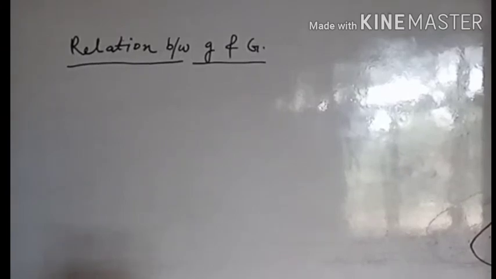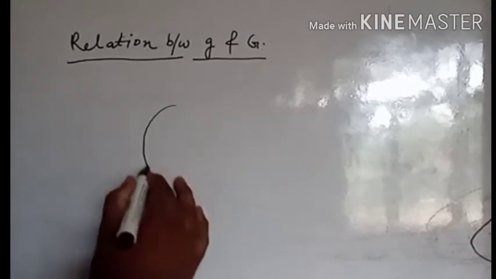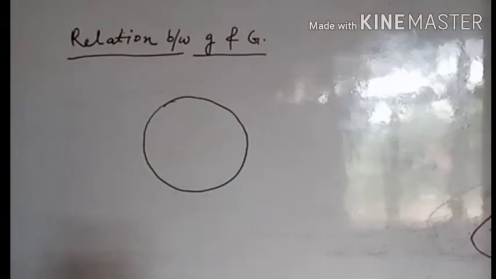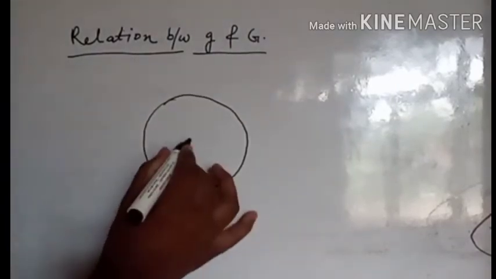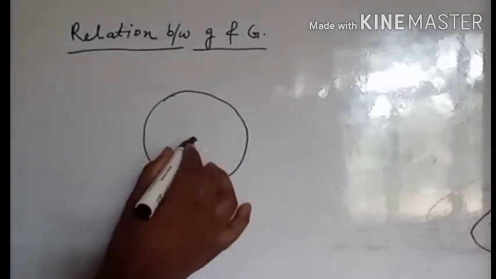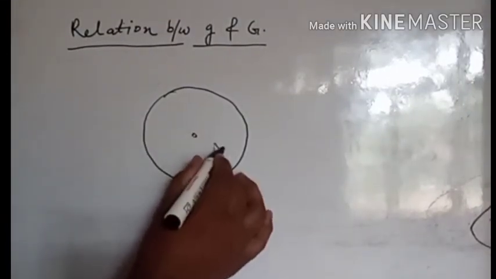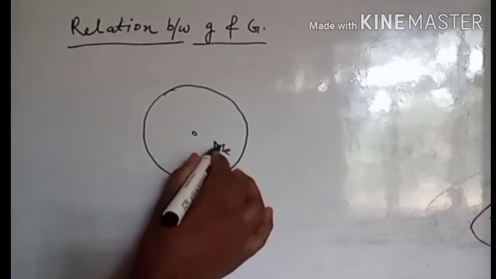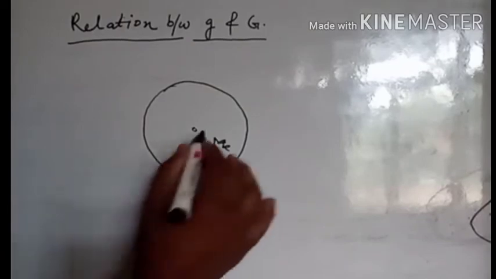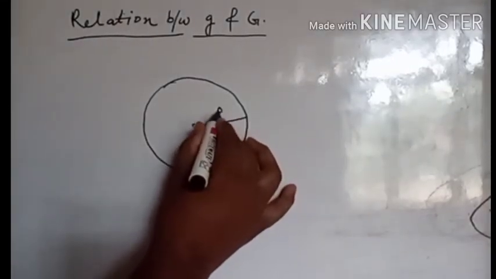Suppose that the mass of the earth, that is Earth, is spherical in shape. The total mass of the earth belongs at the center of the earth, and the radius of the earth is located there.